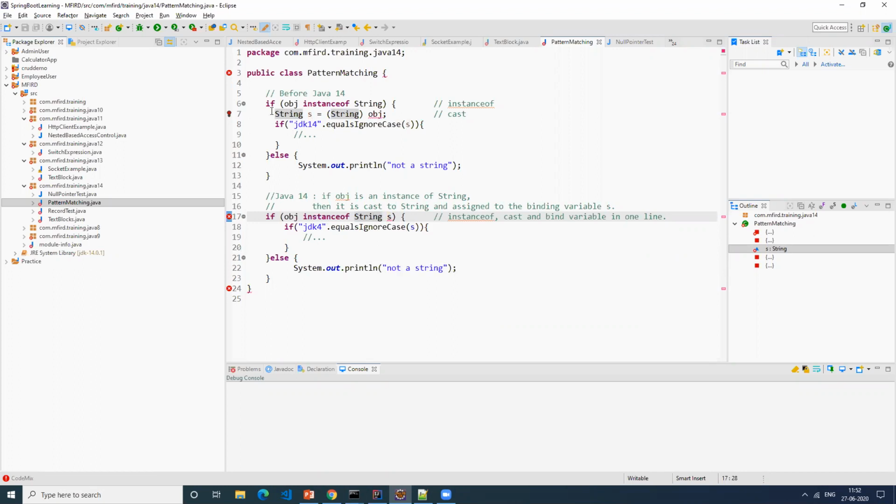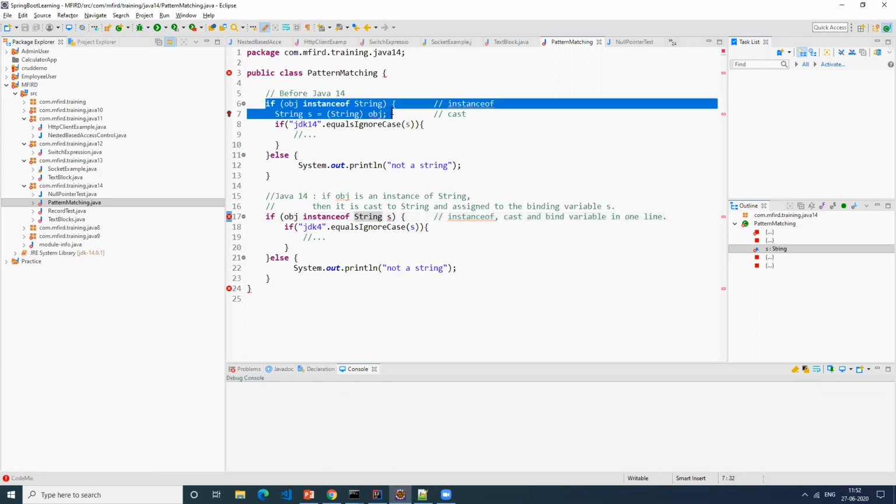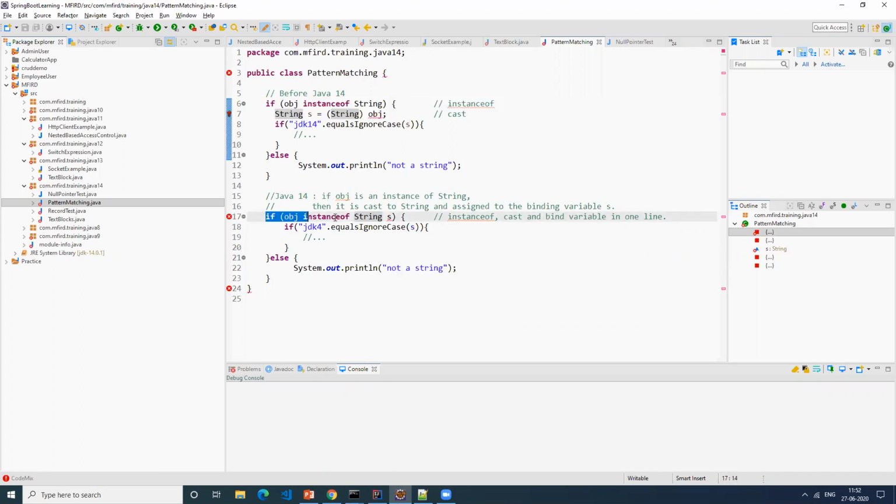That means two lines got reduced into a single line. This is a convenience that they have introduced, like how we use a lambda expression instead of writing three or four lines that can be done in one line. So from Java 14 onwards, the instanceof checking, casting, and binding all happen together.